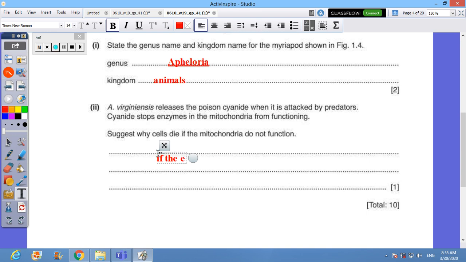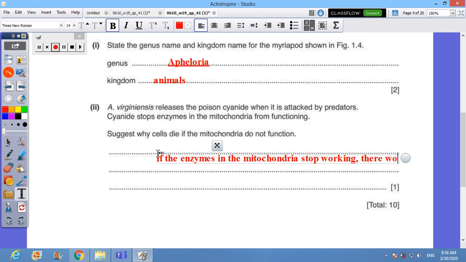So if the enzymes in the mitochondria stop working, what does it mean?